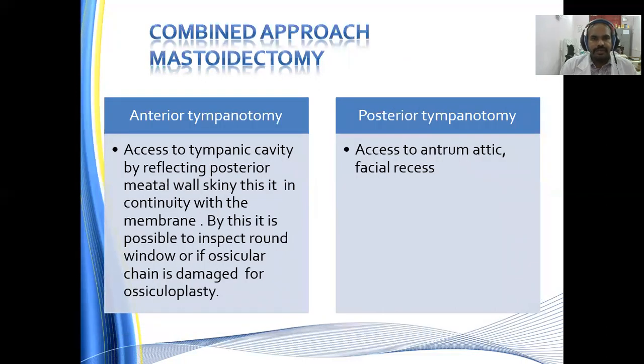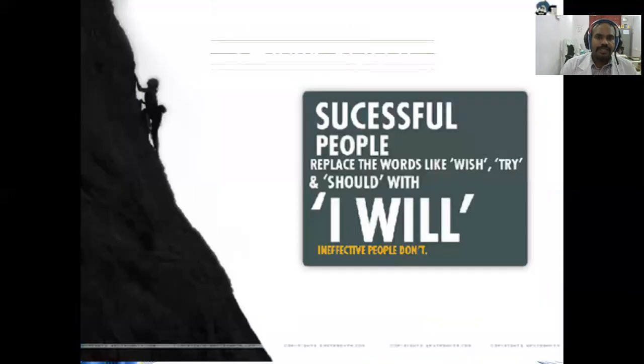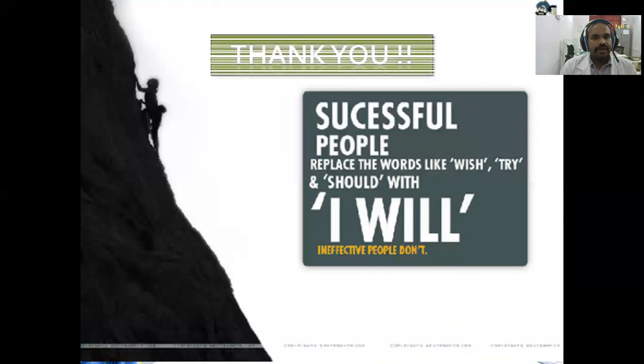Combined approach mastoidectomy with anterior tympanotomy gives access to the tympanic cavity by reflecting the posterior meatal wall skin, that is in continuity with the membrane. By this, it is possible to inspect the round window or, if the ossicular chain is damaged, to do ossiculoplasty. Whereas in the case of posterior tympanotomy, access is to the aditus ad antrum and the facial recess. This completes the topic of chronic otitis media mucosal variant.